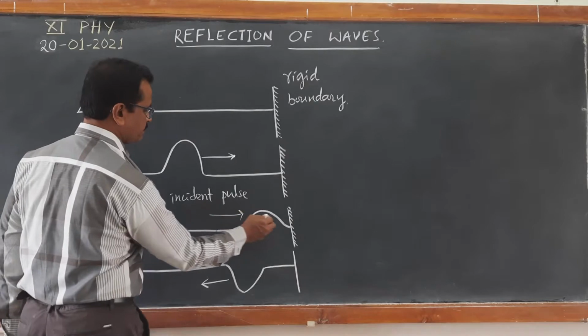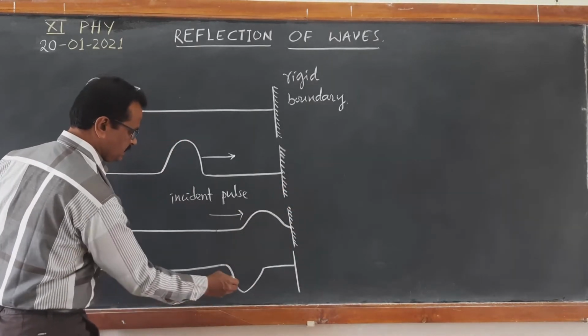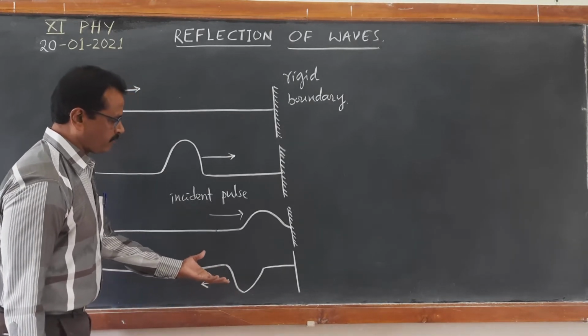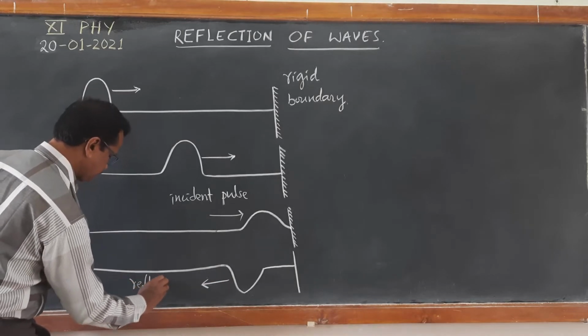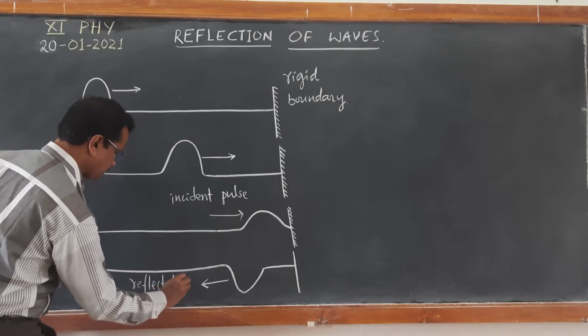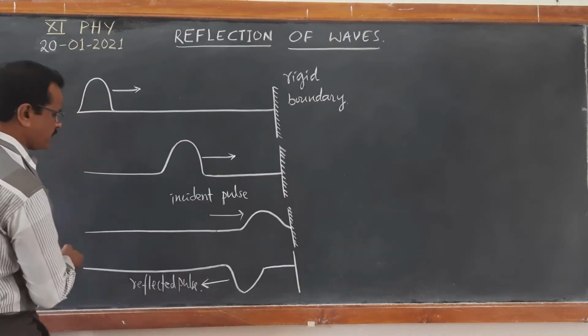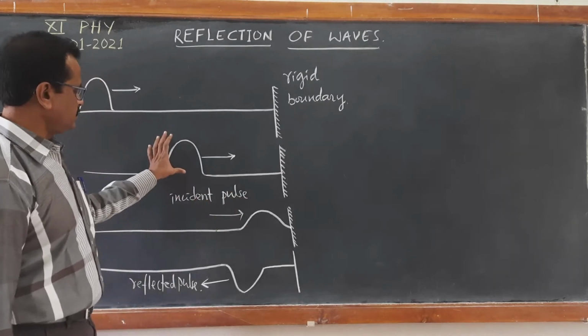When the incident pulse reaches this rigid boundary, then it gets reflected, and this will be the waveform of the reflected pulse. The reflected pulse returns back with the same amplitude as that of the incident pulse.